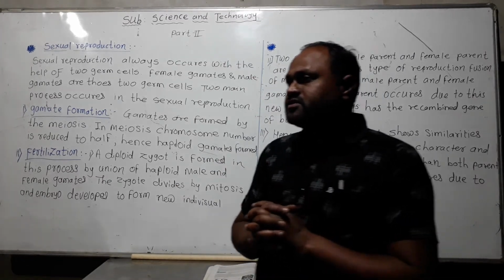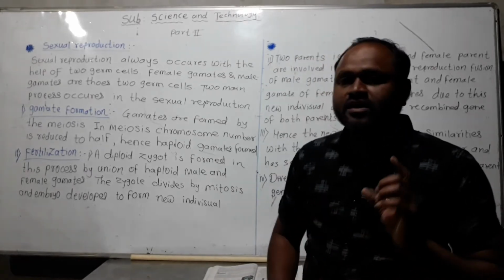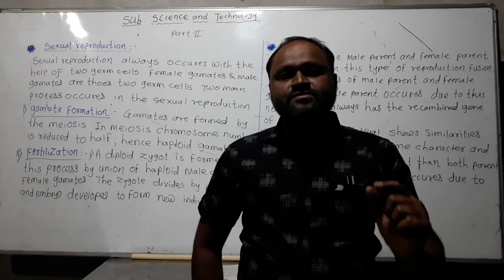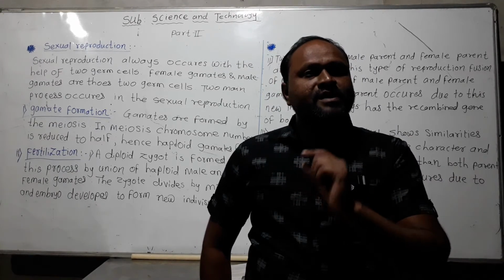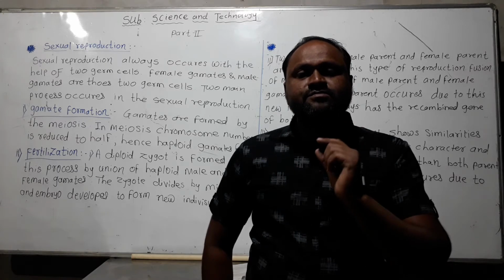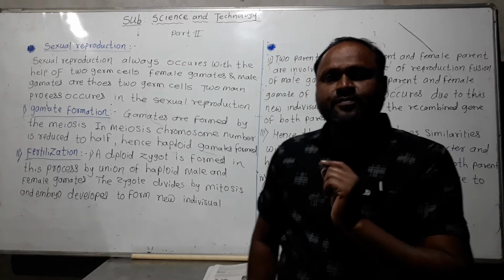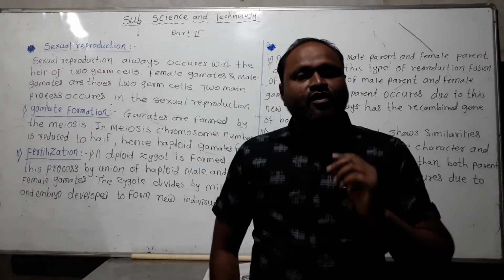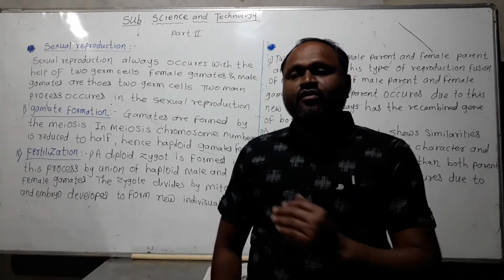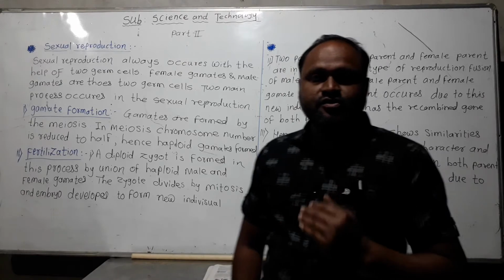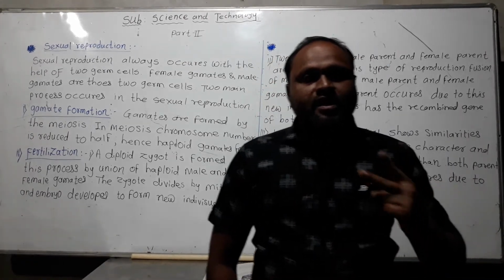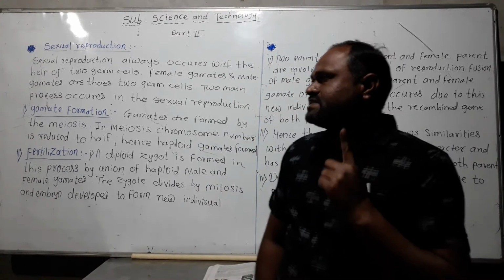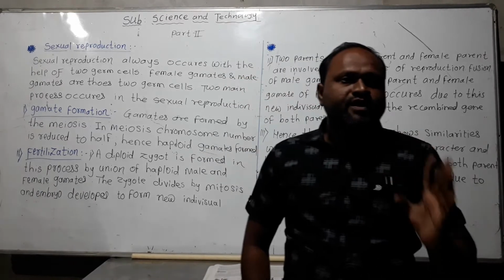So in sexual reproduction, male gametes produce the male germ cell and female gametes produce the female germ cell, and both these germ cells unite to form an individual. In sexual reproduction, two main processes occur. One is gamete formation and the other is fertilization.